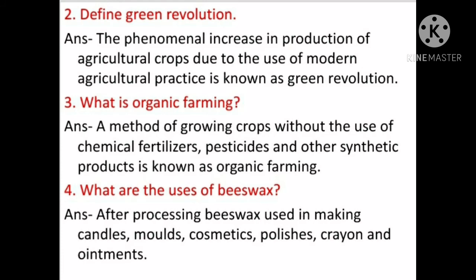Question number 2. Define green revolution. The phenomenal increase in production of agricultural crops due to the use of modern agricultural practice is known as green